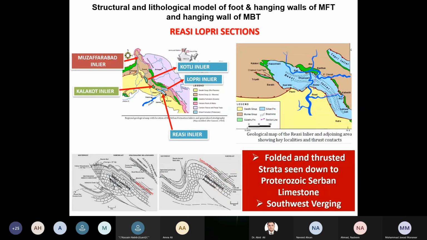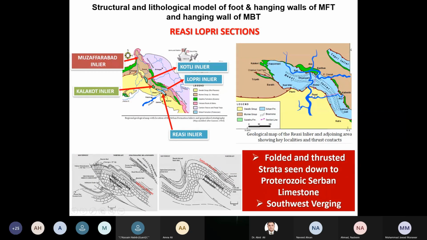This is another cross section, the Riasi-Lopri section. You can see in this inset map Riasi, then Kalakot, then Kotli, and then the Muzaffarabad fold line. In the back there is Lopri, and this is a part of the frontal Himalayan fold belt. You may see some folding in it. These are surface features that have already been documented by some authors. We can see the Riasi anticline.